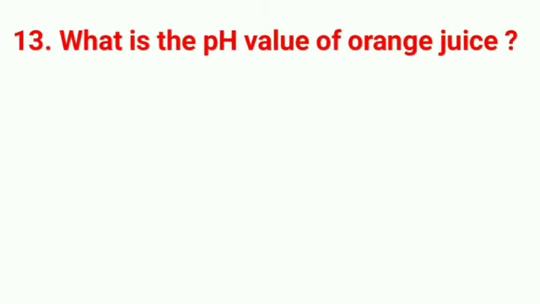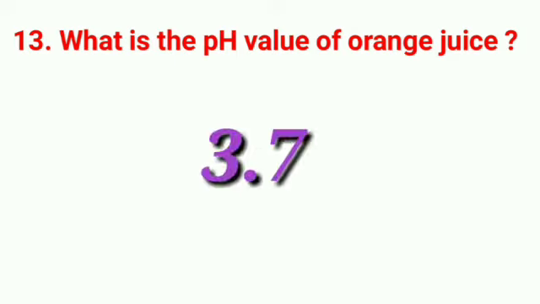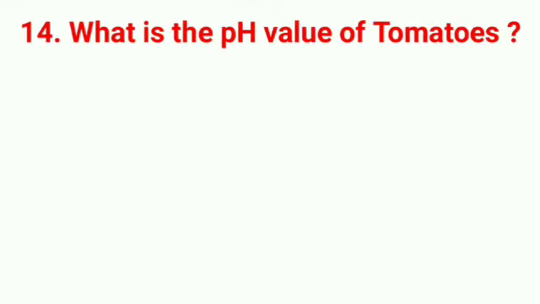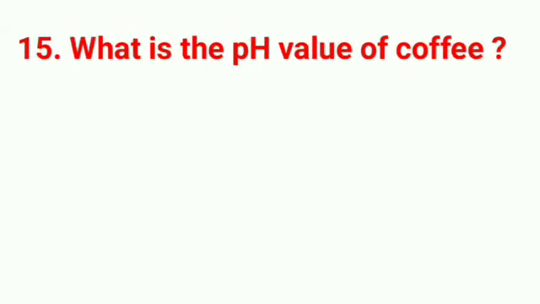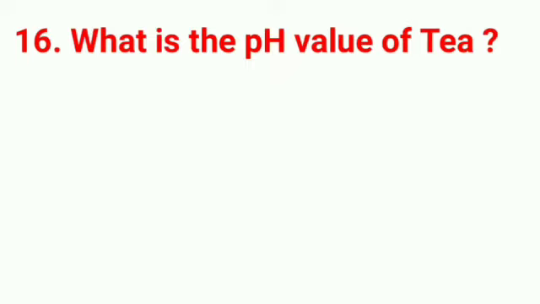2.9 to 3.3. What is the pH value of orange juice? 3.7. What is the pH value of tomatoes? 4.0 to 4.5. What is the pH value of coffee? 5.0. What is the pH value of tea?